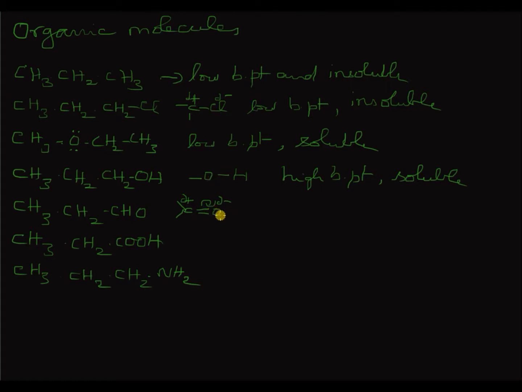Hence, you have greater dipole-dipole attraction between the molecules. This may have a higher boiling point than that of the alkyl halide, but still I am going to write here low boiling point, because I have written high only for the alcohol. This is a low boiling point.